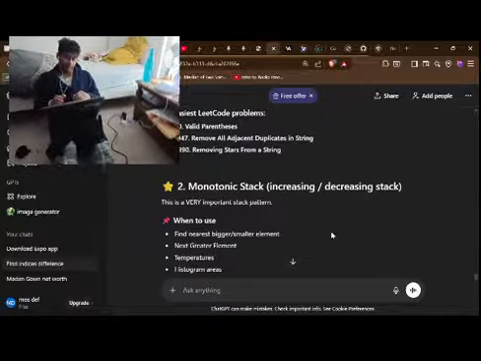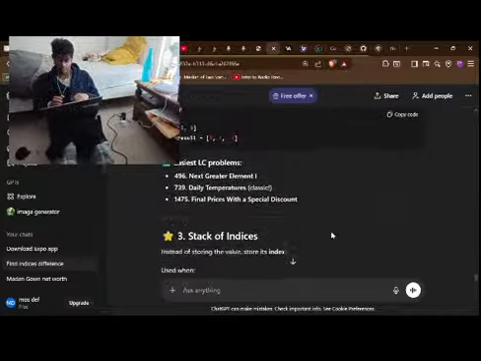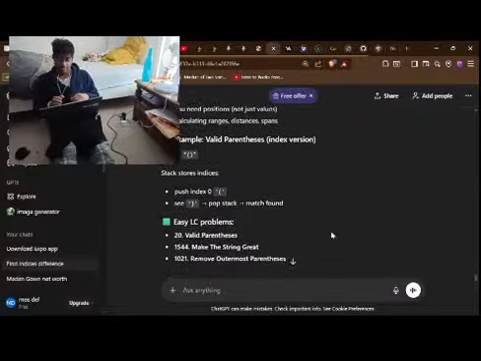Monotonic stack, increasing and decreasing stack. Stack indices.